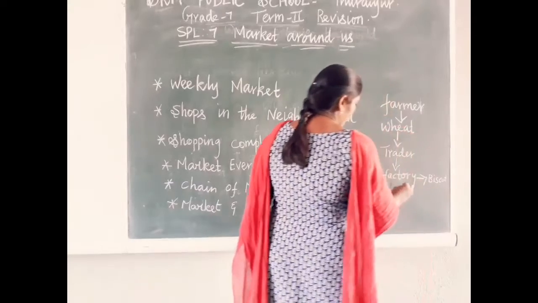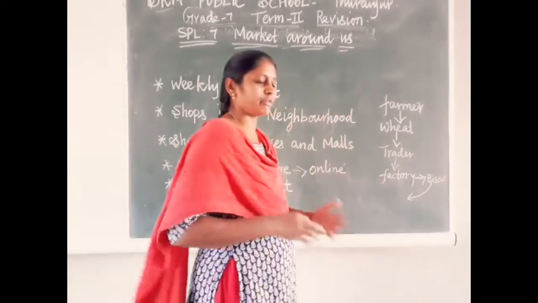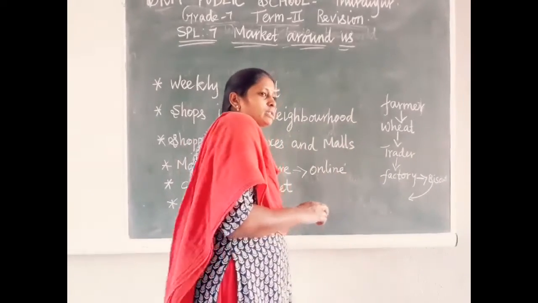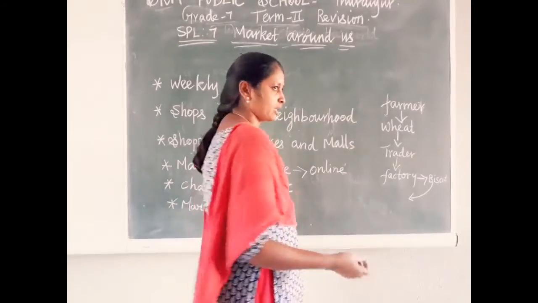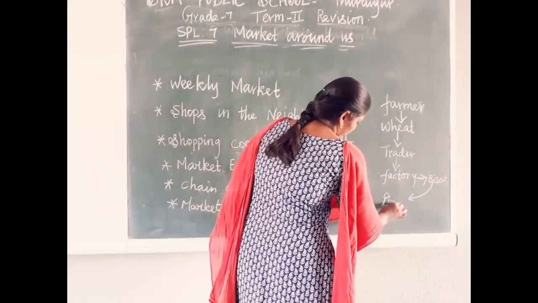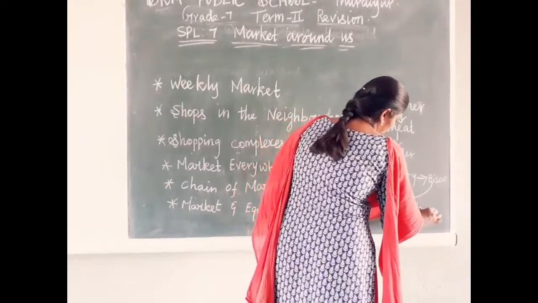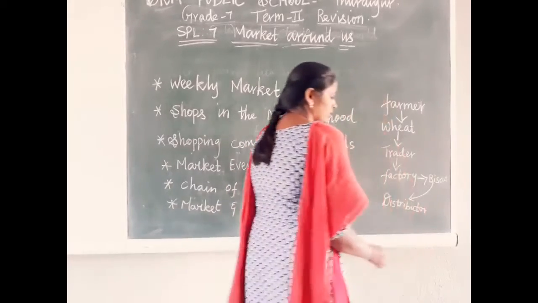After making the biscuit, they distribute it to distributors. Who are distributors? In each and every area, the biscuit company appoints some people as distributors.